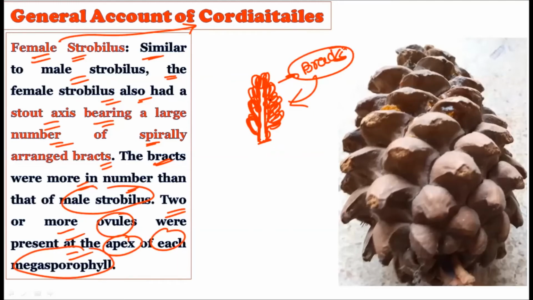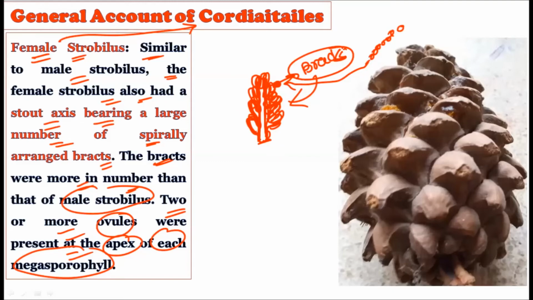So at the apex of this megasporophyll you will find 1 to 2 ovules. We have discussed the male strobili, and when they were released, these pollen grains definitely had to reach these ovules in order to pollinate and fertilize the female strobili.